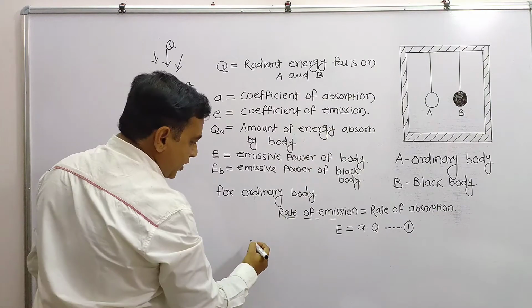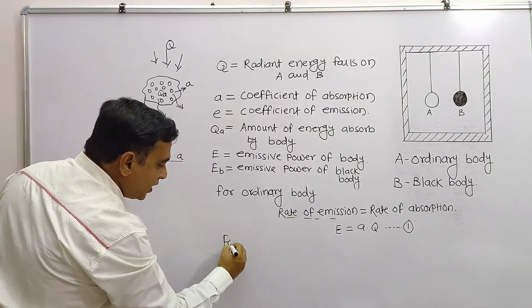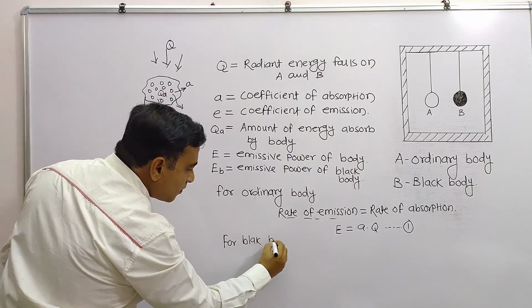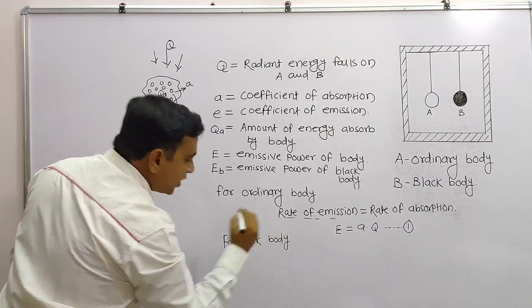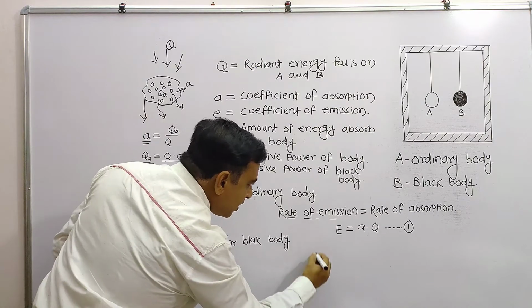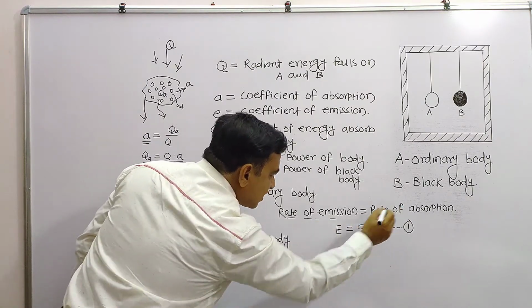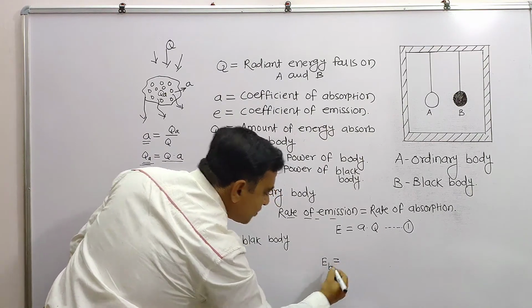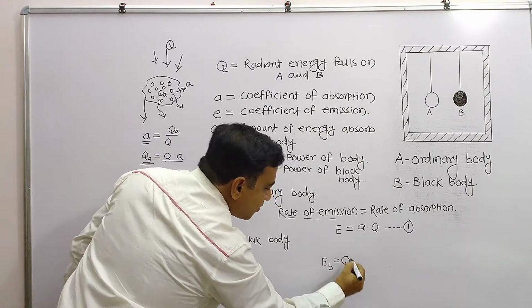Now what about the black body? For the black body, I need to consider the same: the rate of emission is equal to the rate of absorption, but this time whatever the emissive power is, it is totally absorbed by it.